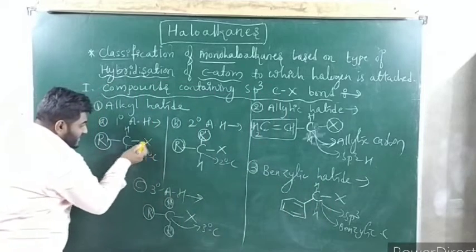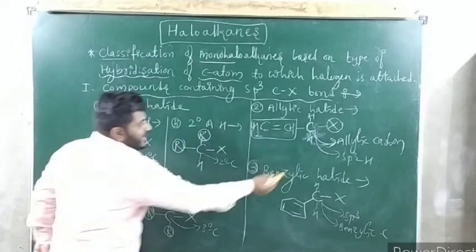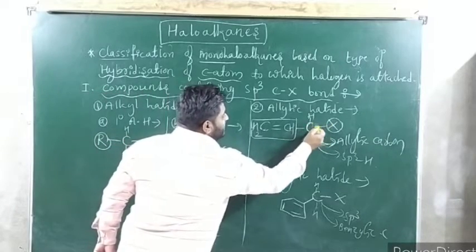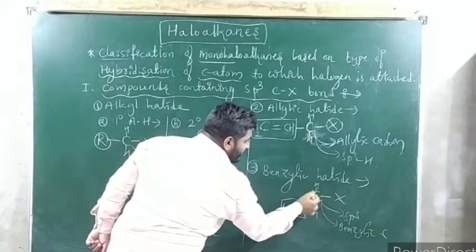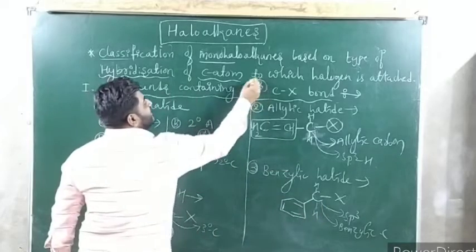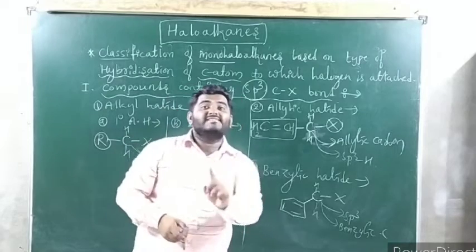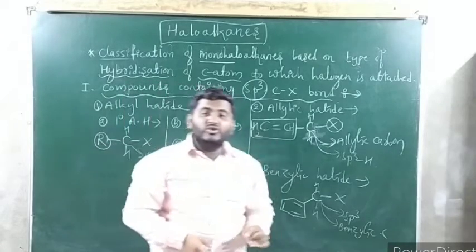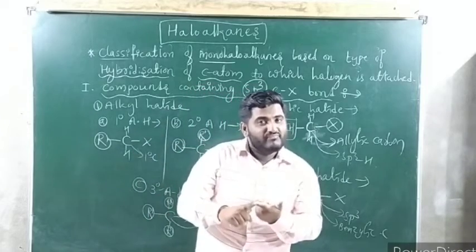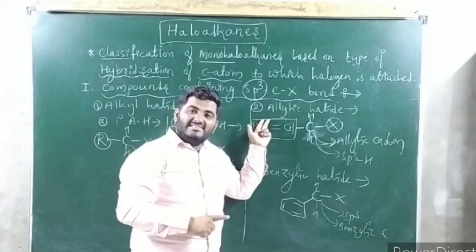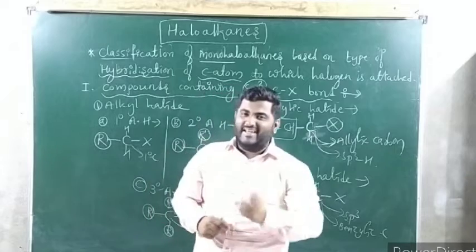Carefully observe all the examples. Halogen is attached to which carbon? The carbon has single bonds. Here also the halogen is attached to a carbon with only single bonds. Here also, this carbon has all single bonds. Therefore all of this comes under which category? Compounds containing an sp3 C-X bond, meaning the halogen is attached to an sp3 hybridized carbon. These are the types: alkyl halides, allylic halides, and benzylic halides. I hope you understood. In place of X you write Cl, and you will get the examples.